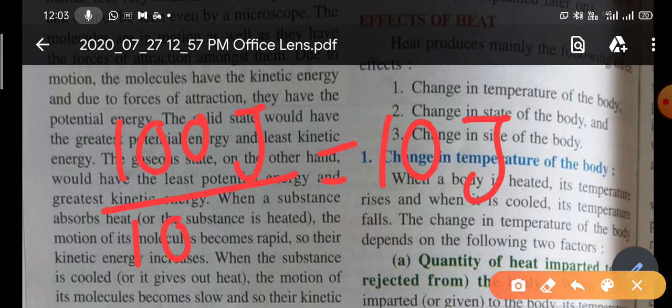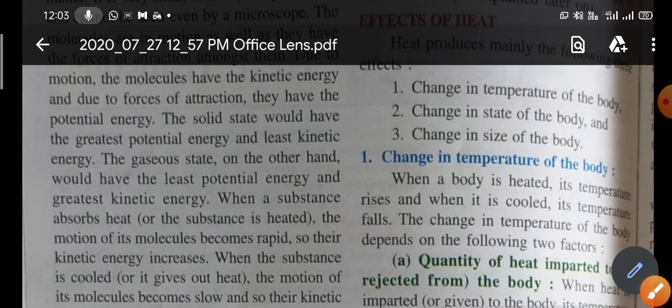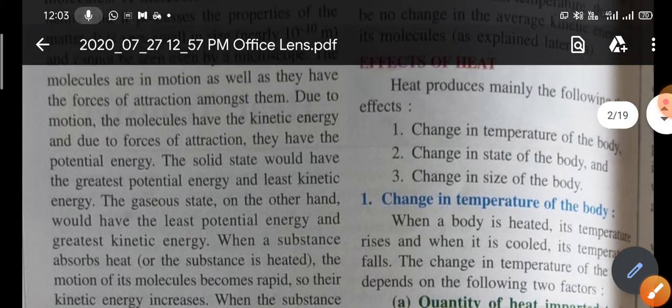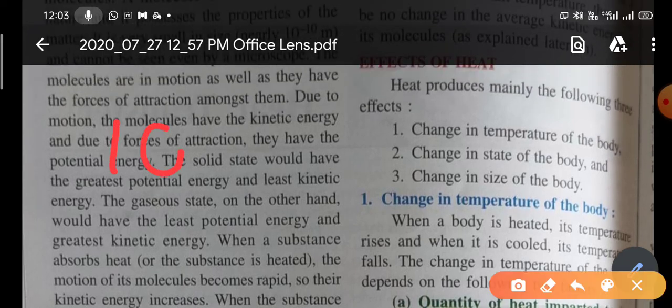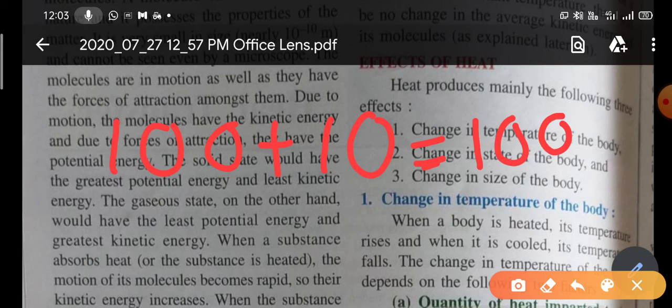Now suppose you have given some heat to that cup of coffee. Suppose you have given 10 joule of energy. So the total energy of the system is now 100 plus 10, because you have given 10 joule heat energy. Total energy is 110 joule.